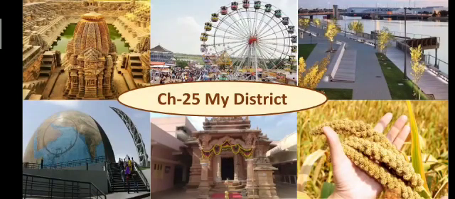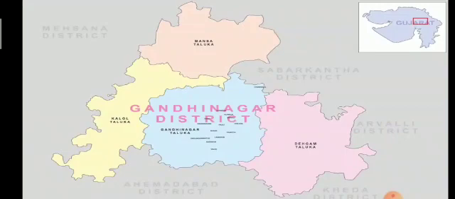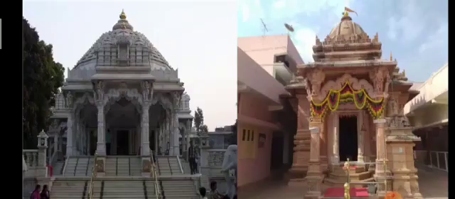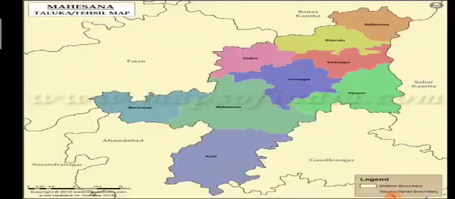Students, today we will continue with this chapter, chapter 25, My District. Now we will discuss Gandhinagar district. Gandhinagar district has religious places like Akshardham, Mahuri and Dholeshwar Mahadev.